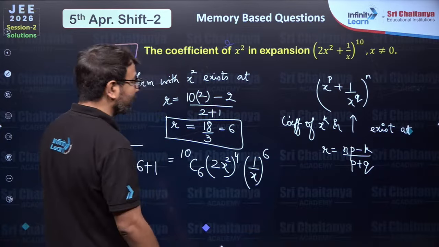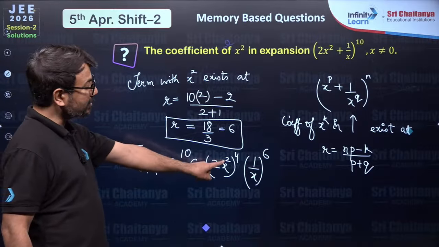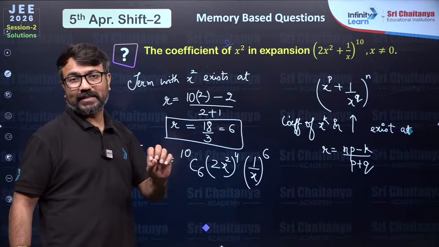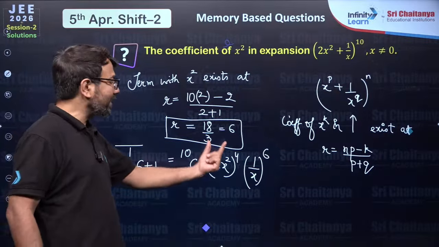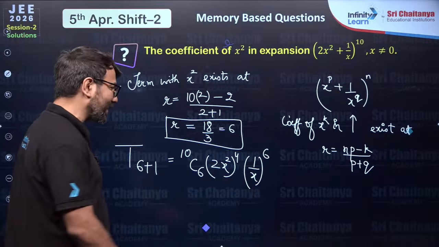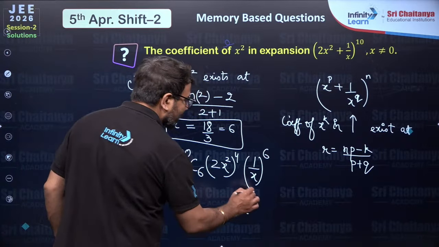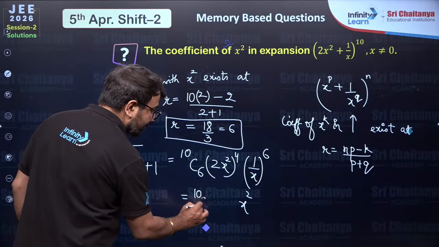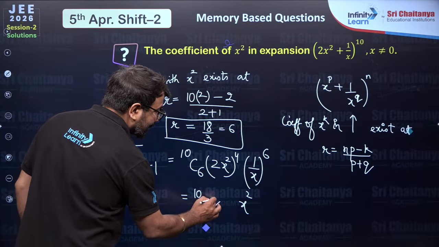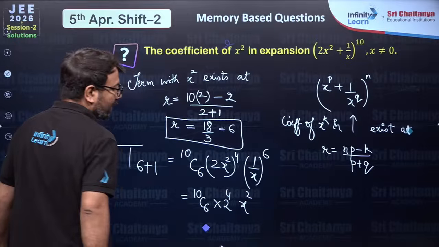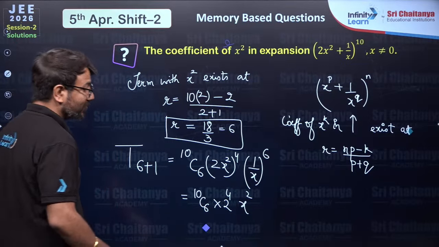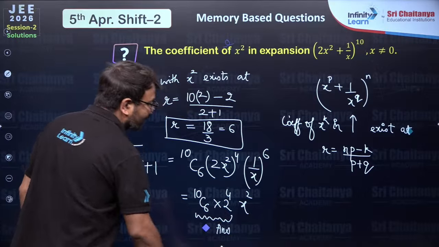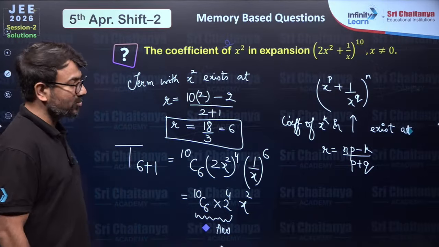So bache, over here you will be able to see that x square raised to the power 4 is x power 8, and x raised to the power 6 is x power 6. So x power 8 divided by x power 6 is x square. So we are getting x square only as the variable part. However, if you see the coefficient, it will be 10C6 into 2 raised to the power 4. Are you able to understand? So if you ask me the answer for this question, you can simplify it. It will be 10C6 into 2 raised to the power 4.